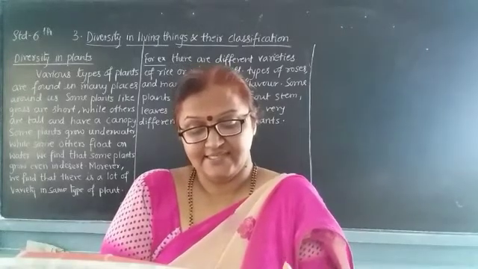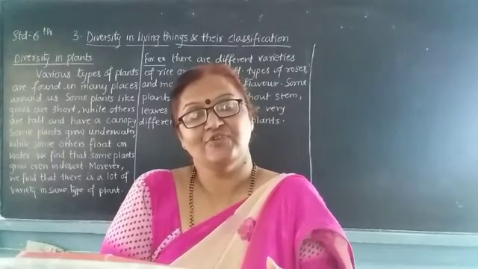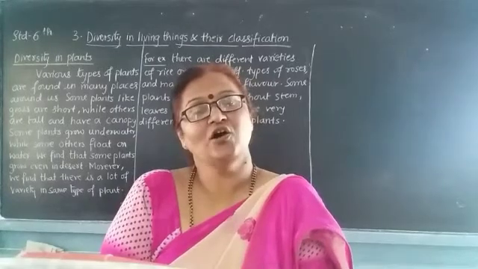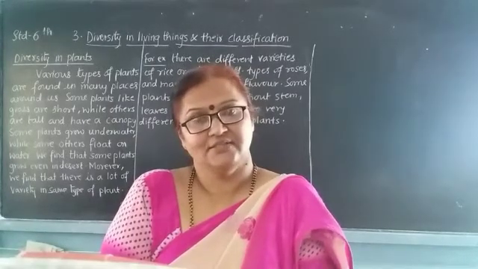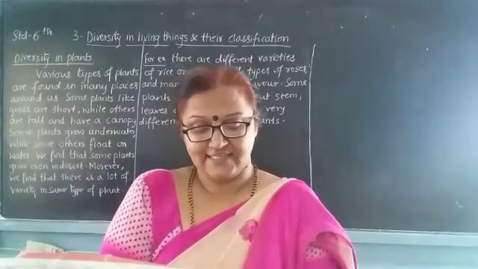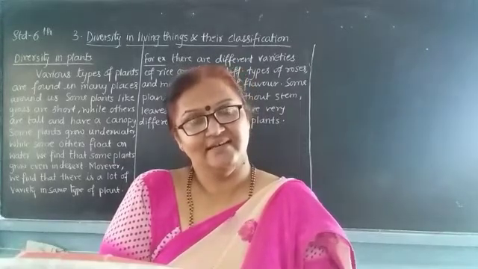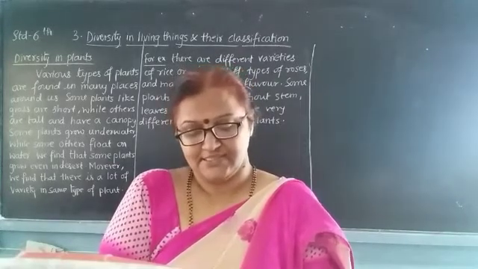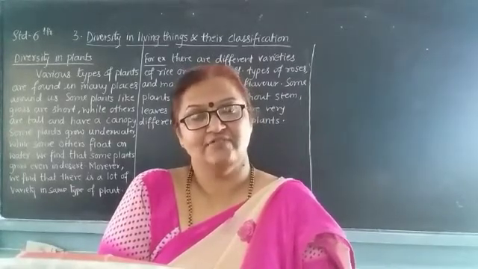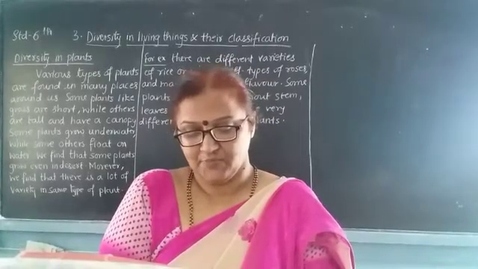It is connected to the stem with the help of a stalk, which may be long or short. A flower has a typical color and typical shape. The flower is an important means of reproduction.